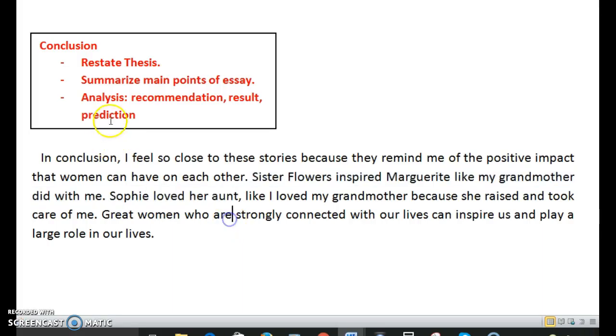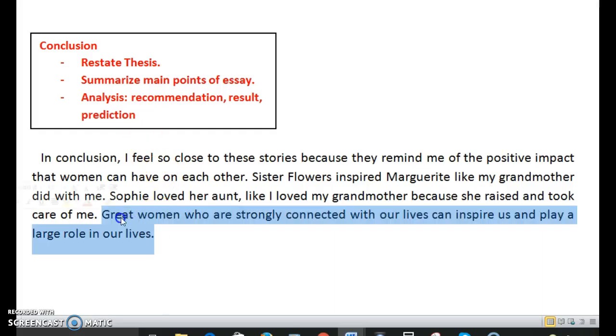And then at the end, depending on the topic of the paper, you might end with a recommendation, a result, or a prediction, just kind of a general sentence that brings the whole essay to a closure. And here the writer has tried to do that. Great women who are strongly connected with our lives can inspire us and play a large role in our lives. Okay, so I think this is a fairly solid essay, needs a little work, and I hope this helps you with your own revision of Essay 1.